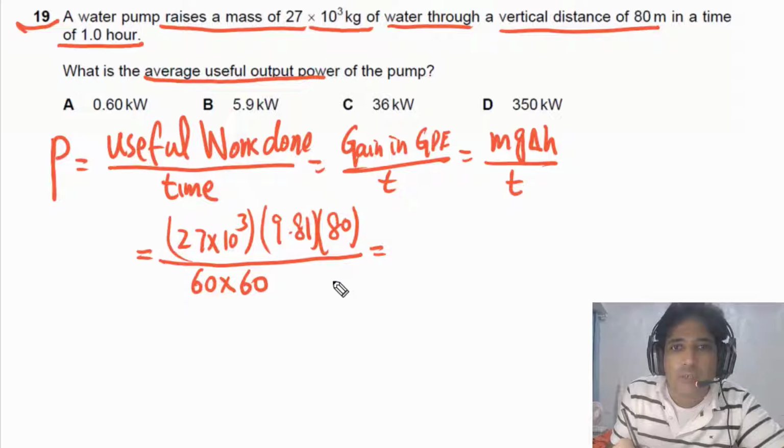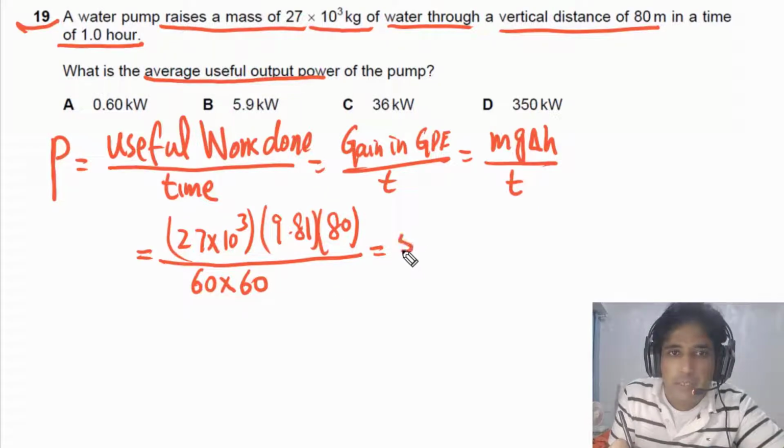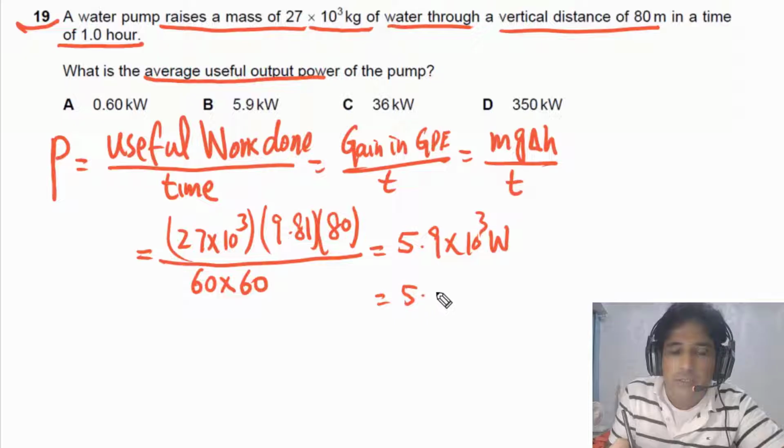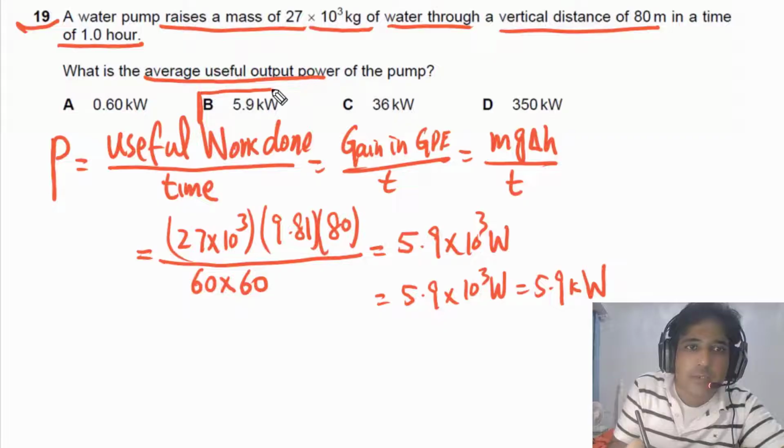Now if we simplify this one, we will get our final answer, means the value of P will be equal to 5.9 times 10 to 3 watts. We can write down this one in kilowatts. 5.9 times 10 to 3 watts, so you can say this is equal to 5.9 kilowatts. So the answer for this question is A.